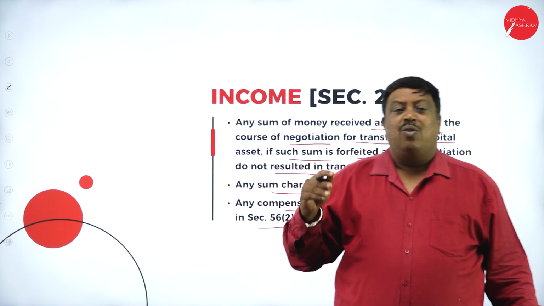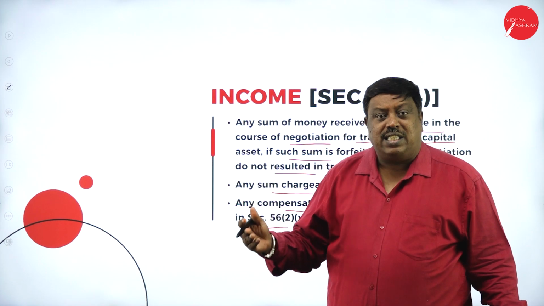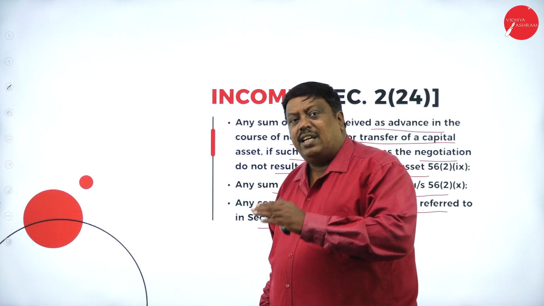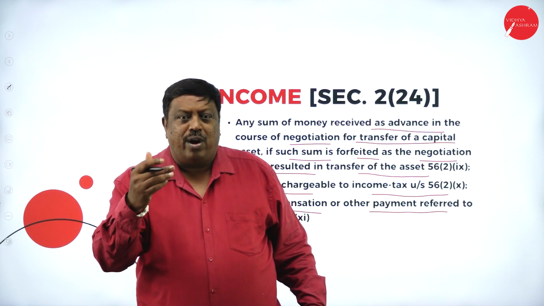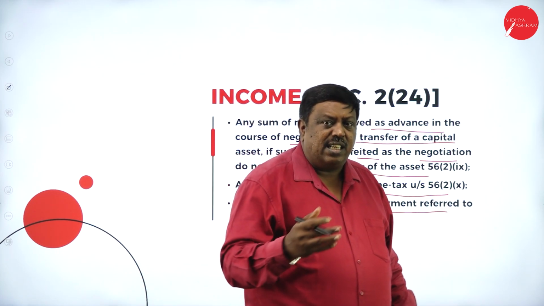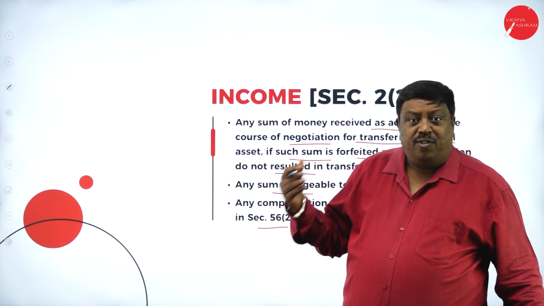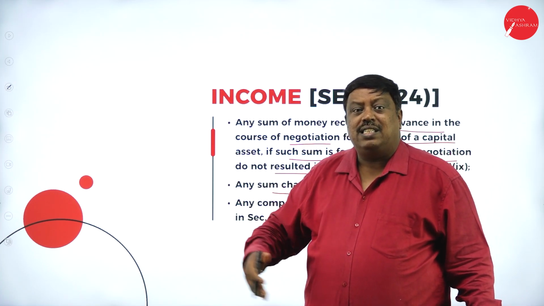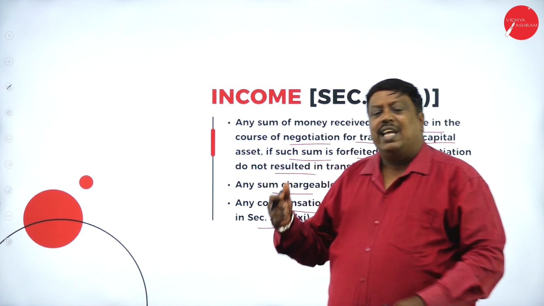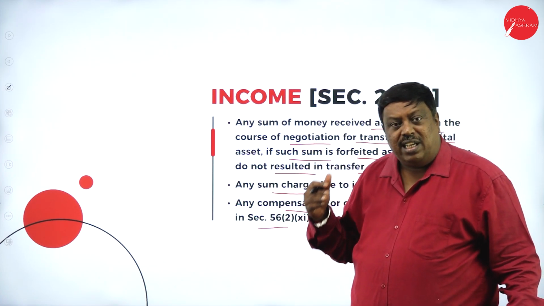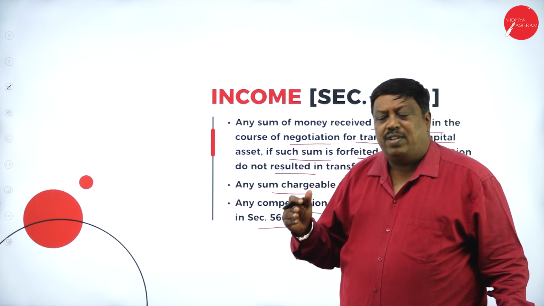Leaving this, whatever other amount we receive is taxable under the head of income from other sources, like royalty received, LIC commission, winnings from any lottery, puzzles, card games, whatever it may be. If I receive any amount, it is taxable, treating it as income in the hands of the person.